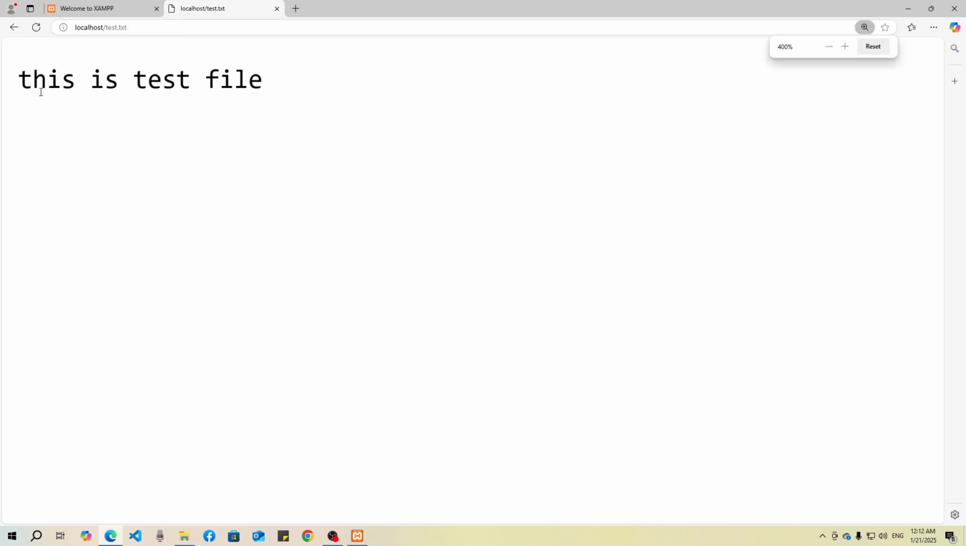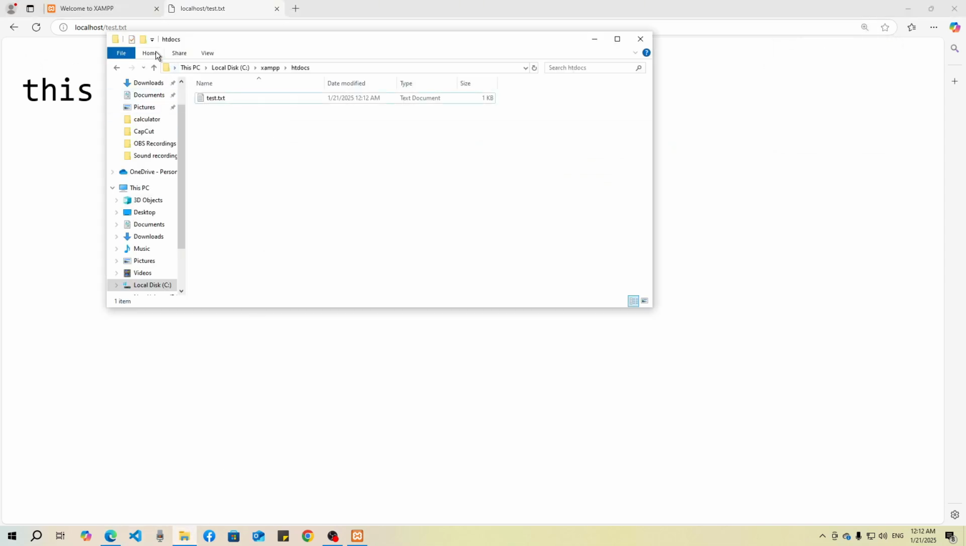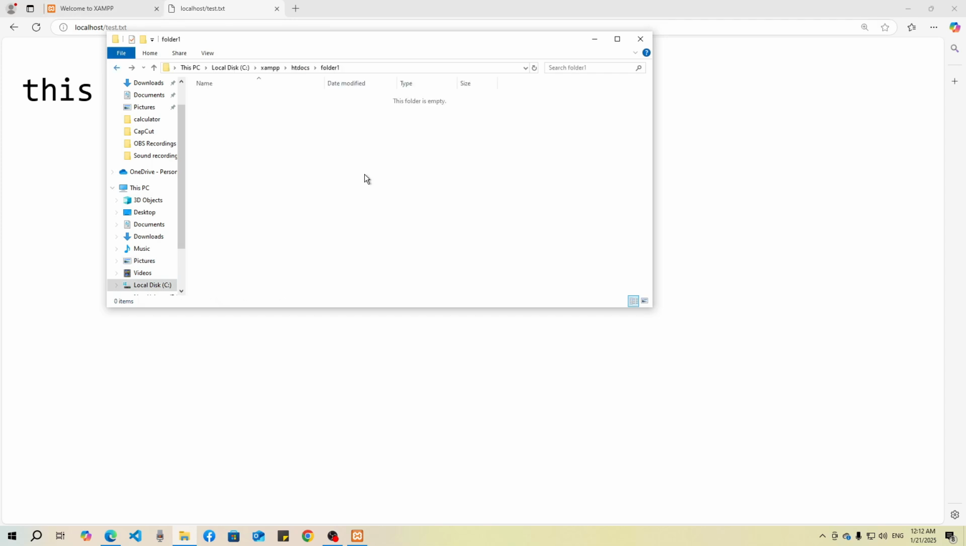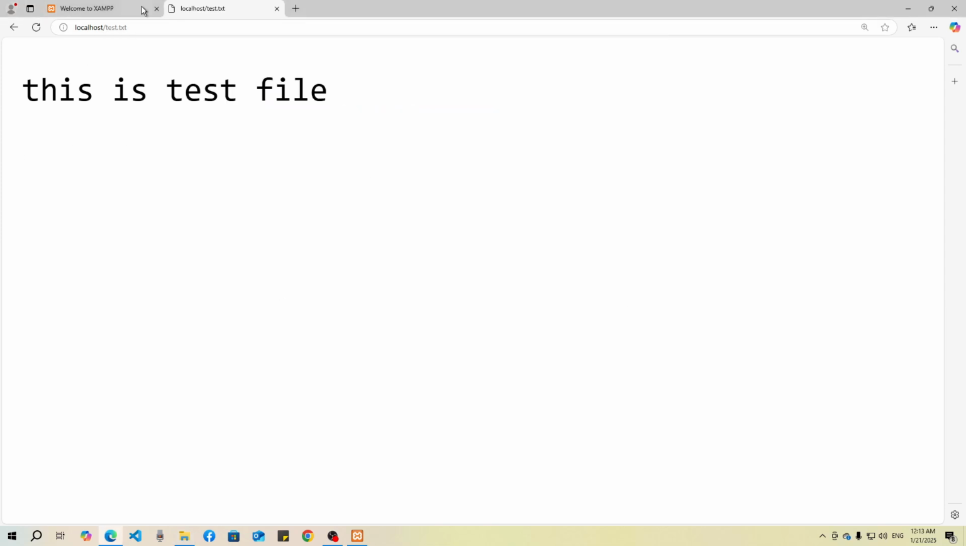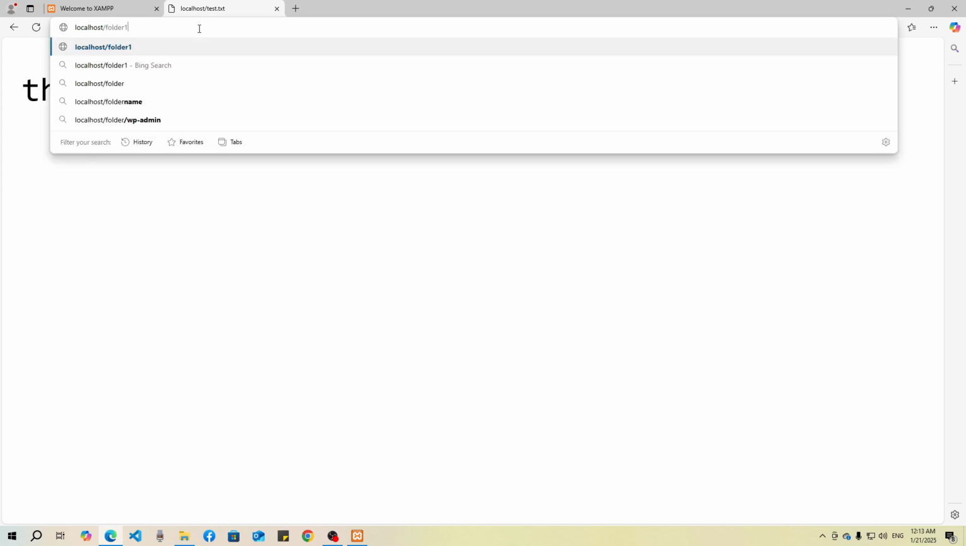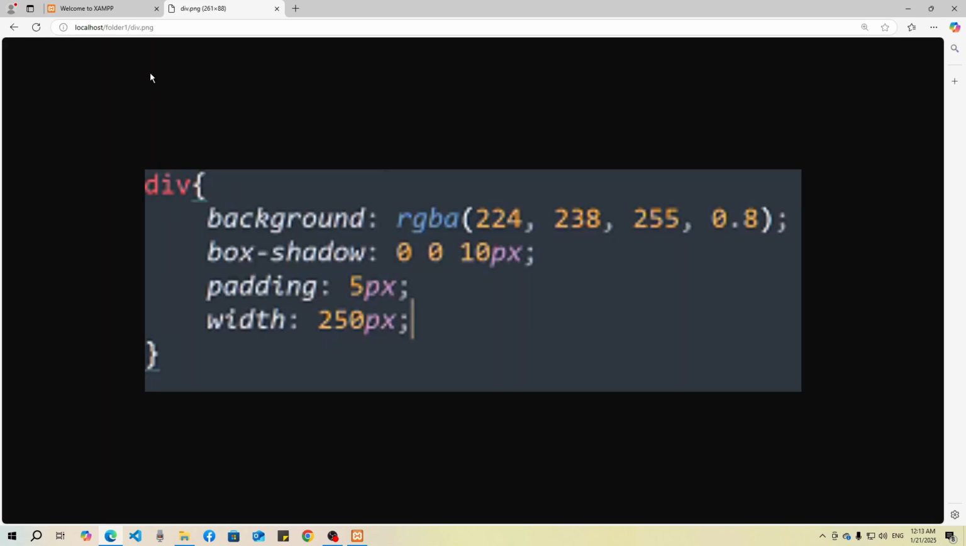So here you can see this is the test file. Now you can put an image here also. So let me create a folder first so that I can access this folder, and let me just copy an image and paste it here in this folder. And now if I go to localhost/ the folder name, then you can see I have a PNG image and here it is.